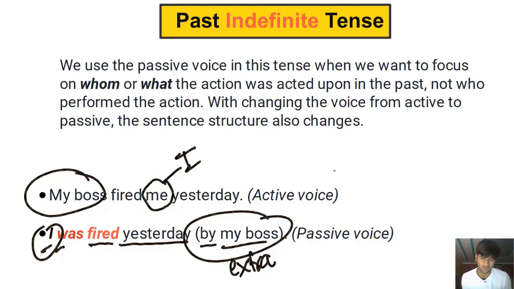Either we already know, obviously it's going to be my boss, or we don't care about the person who did that. That person is not important here. The important person is me, who received the action, who got fired. So this sentence is in the passive voice. Understand? If you want to focus on the person that received the action, if you want to focus on the object rather than the subject, write the sentence or speak the sentence in the passive voice.